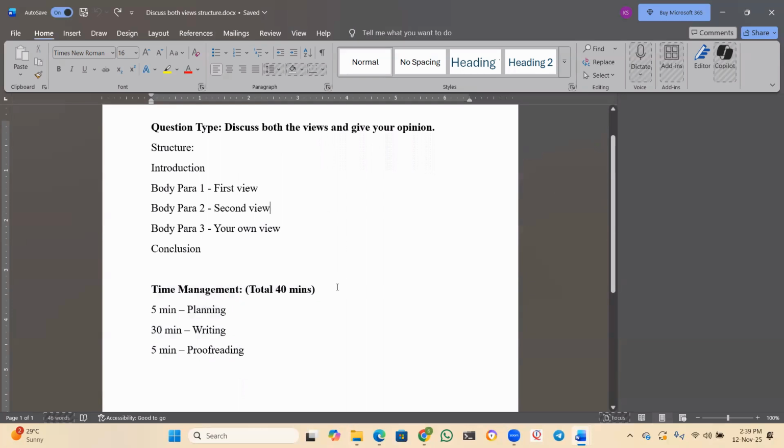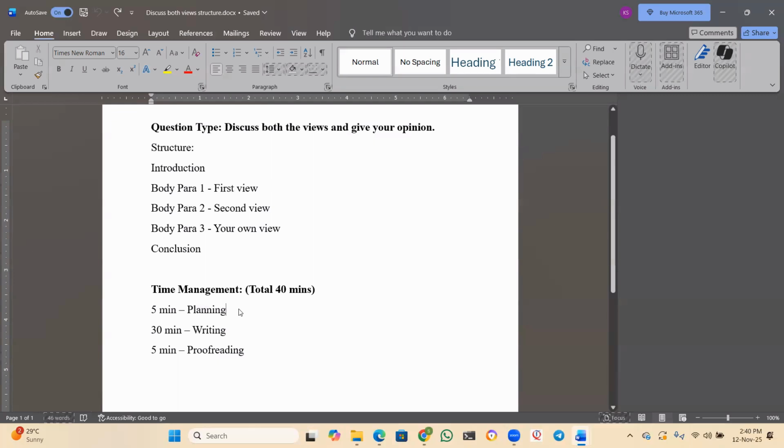So the total time that you have is 40 minutes, and we have to divide the 40 minutes. As soon as you see the question, will you start writing immediately from the first minute? No, we cannot do that. So the first 5 minutes you have to plan. What is this planning, sir? The ideas. Read the question multiple times till you understand. Read it 2 or 3 times. It is not any issue. Read it first, try to understand the question, then generate the ideas. So your planning should be done.